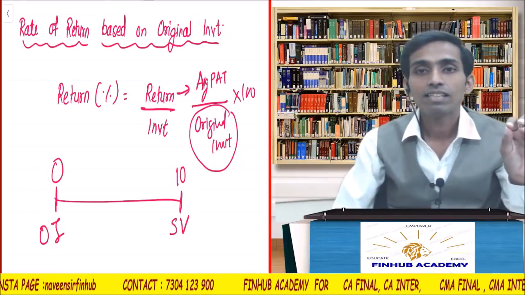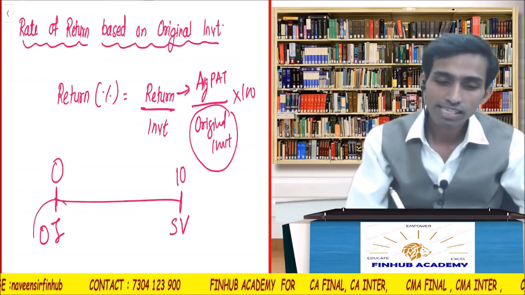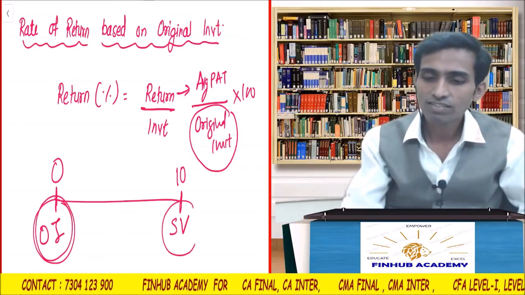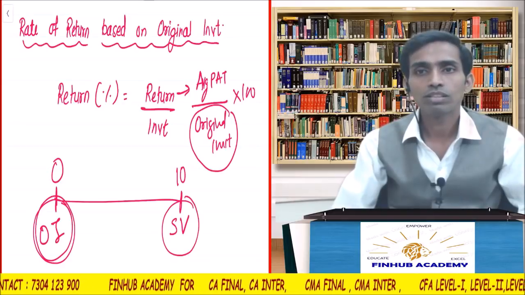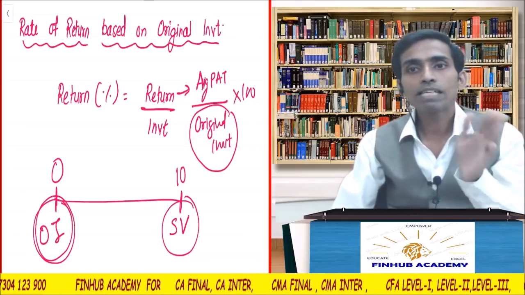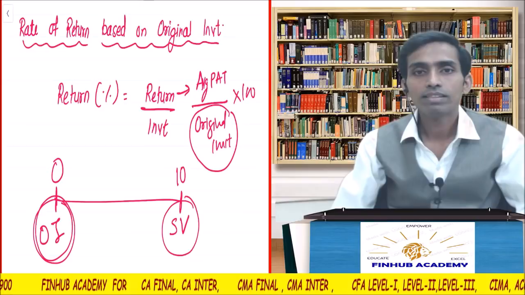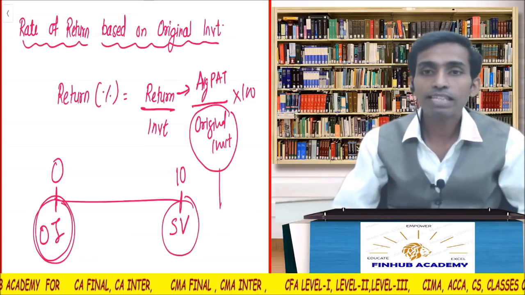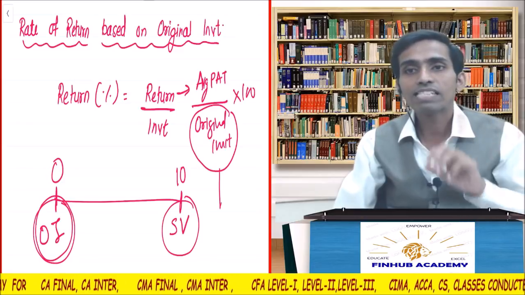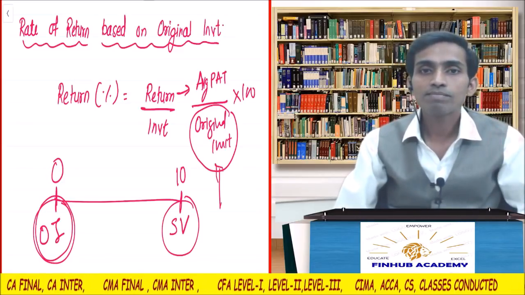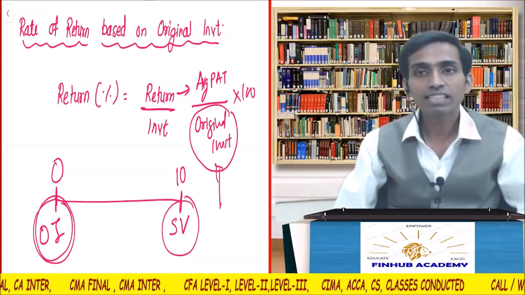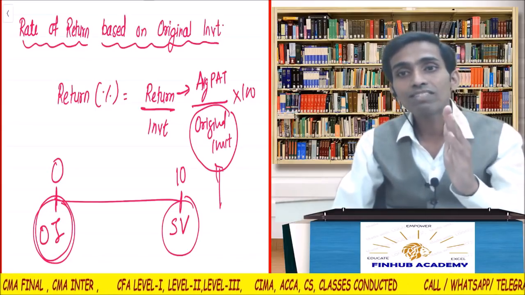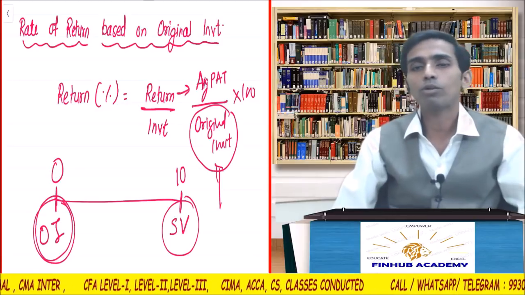This is nothing but, can I call this the opening value of the asset? Can I call salvage value the closing value? Yes or no? So opening plus closing upon 2. So some people say that instead of taking the original investment, what you should take is the average investment. Is that clear? Why average investment? Because original investment is at the extreme point of time.